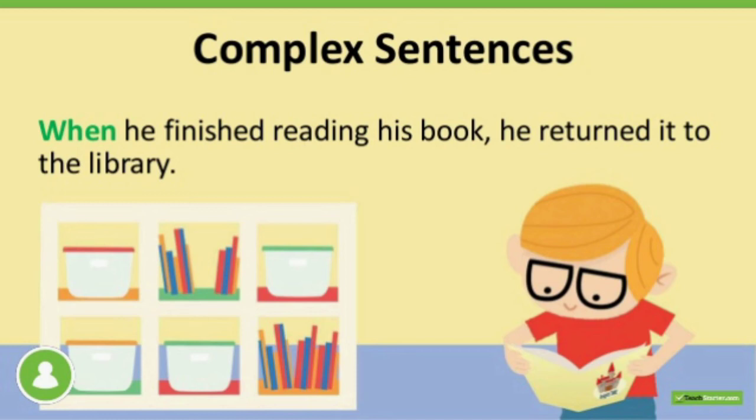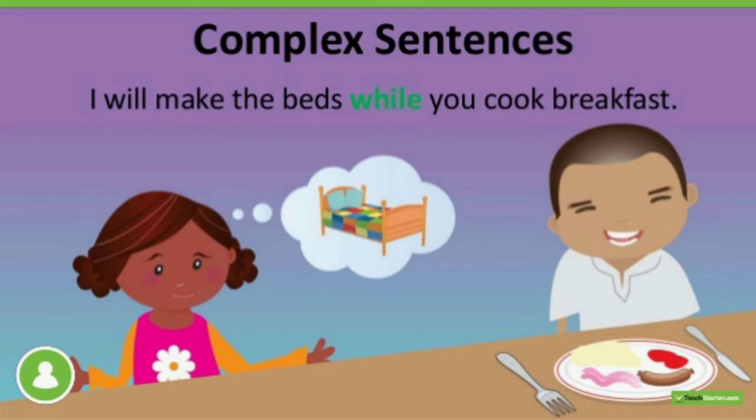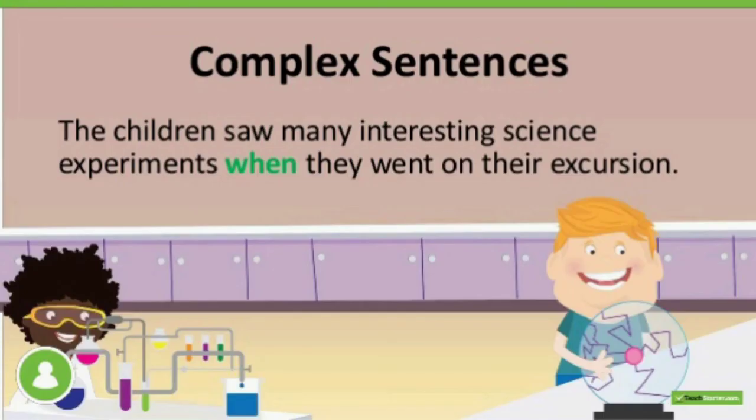Let us see the second example. I will make the beds while you cook breakfast. I will make the beds is a main clause. While you cook breakfast is a subordinate clause. So one main clause and one subordinate clause is here. So this sentence is called a complex sentence. Please keep in mind, students, one main clause, subordinate clause. There can be a main clause and many subordinate clauses, but a subordinate clause must be there.